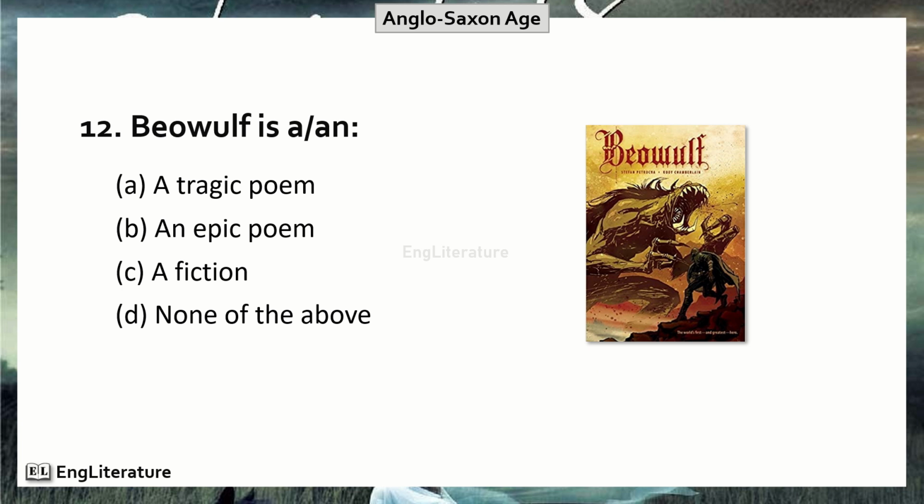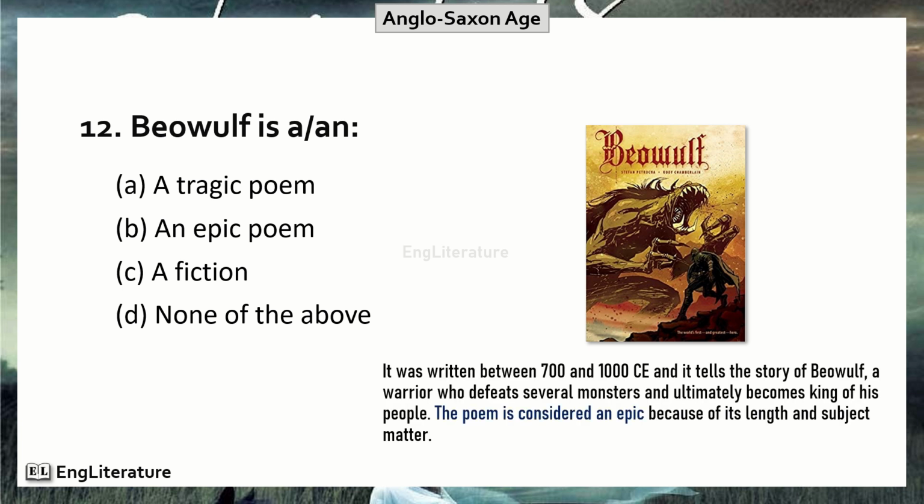Question number 12. Beowulf is an. It was written between 700 and 1000 CE and it tells the story of Beowulf, a warrior who defeats several monsters and ultimately becomes king of his people. The poem is considered an epic because of its length and subject matter. So, the right option is number B. Beowulf is an epic poem.